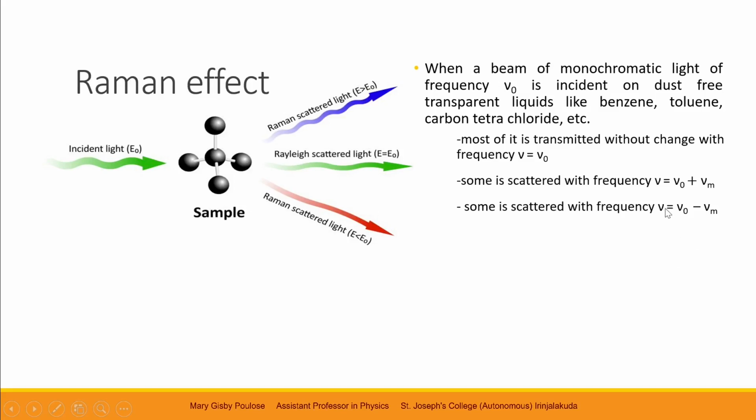So if frequency is lower, energy is lower, and that is represented by the red ray having energy lower than E naught. So here nu m is the characteristic frequency of that particular molecular system. So each sample has a characteristic frequency.